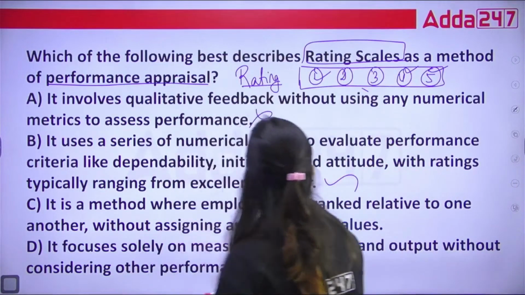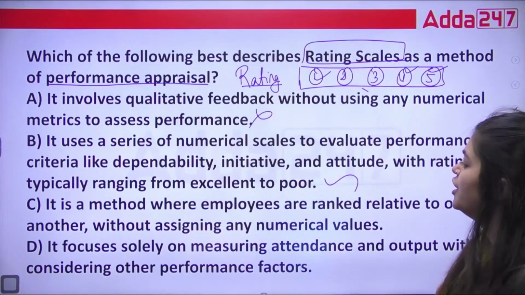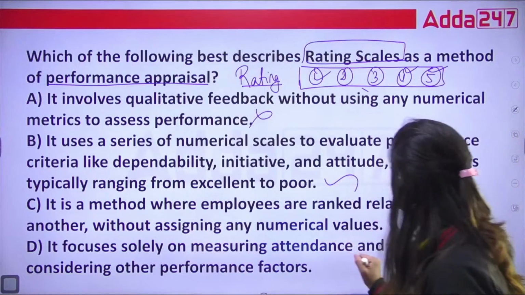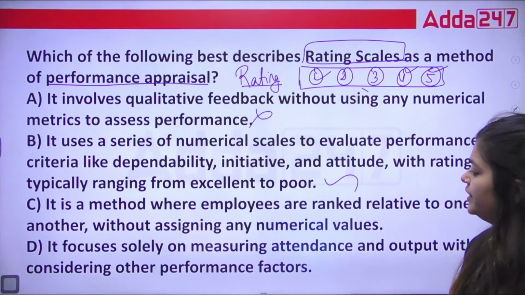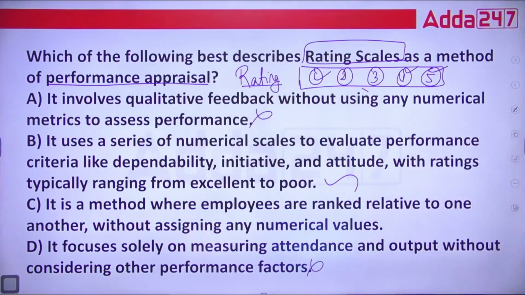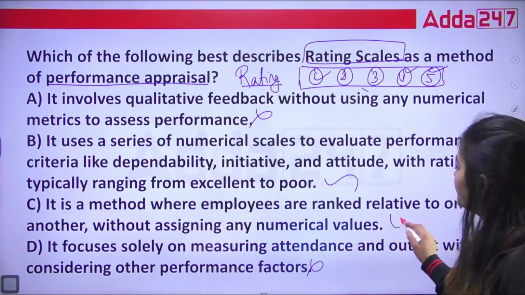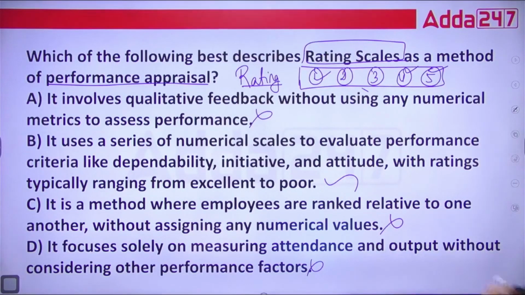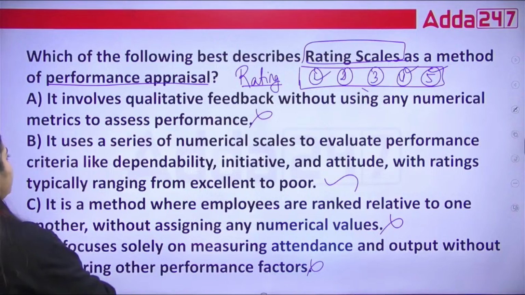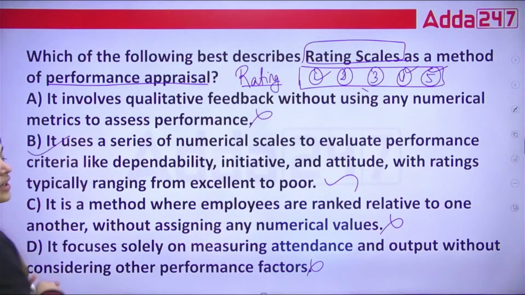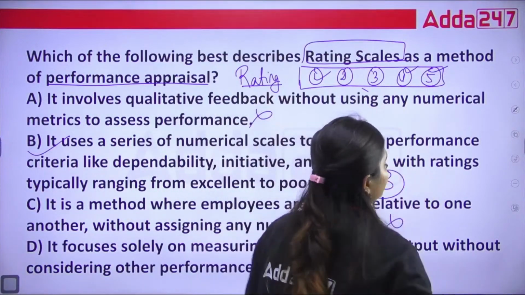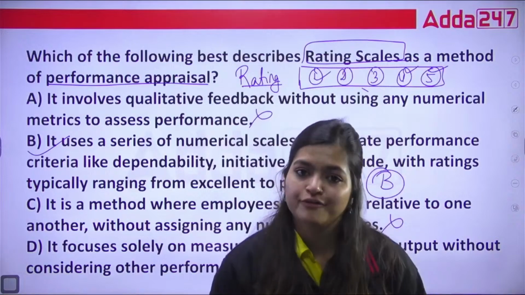C. It is a method where employees are ranked relative to one another without assigning any numerical values. D. It focuses solely on measuring attendance and output without considering any other performance factor. No. In this, we take so many different performance factors also. In this, we are ranking with so many numerical values also, like 4, 5, 3, 2, 1. So the correct description of this rating scale is your option B. Okay. So this is how we need to solve the questions based on your staffing unit.